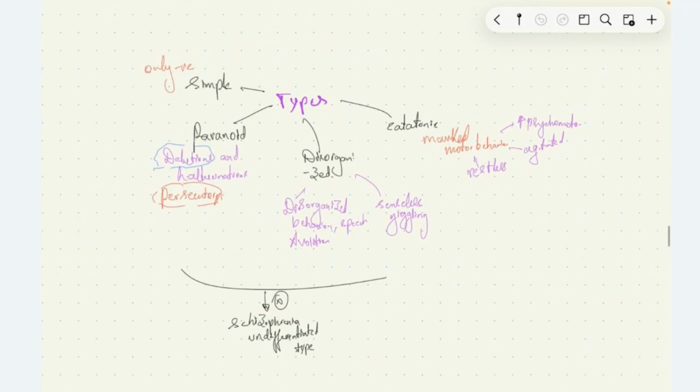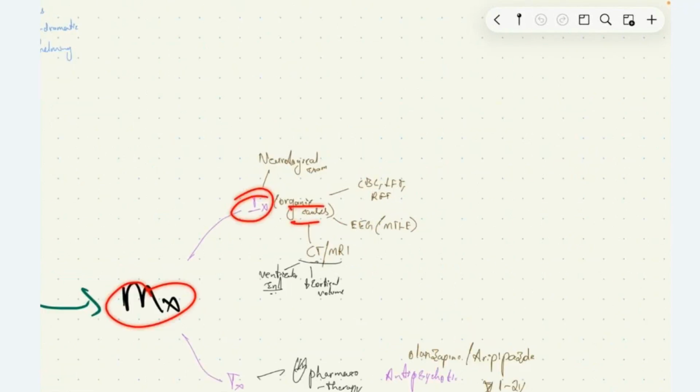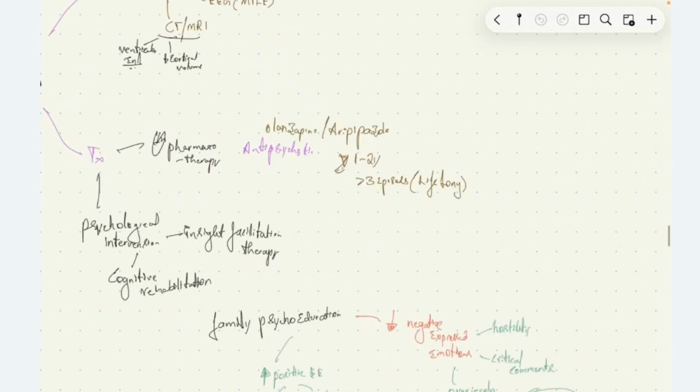Then under treatment, we have management. We have investigations to rule out organic causes. We perform neurological examination, CBC, LFT, RFT, EEG to rule out medial temporal lobe epilepsy, and CT and MRI to look out for ventricular enlargement and reduced cortical volume. Under treatment, we have pharmacotherapy: antipsychotic drugs like olanzapine and aripiprazole given for a duration of 1 to 2 years. If the patient has more than 3 episodes of schizophrenia, we should continue the drug lifelong.